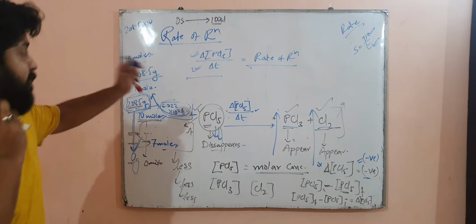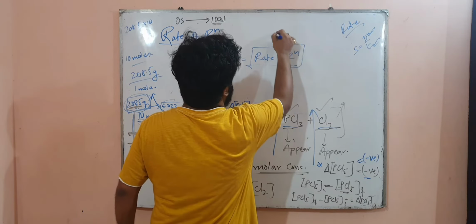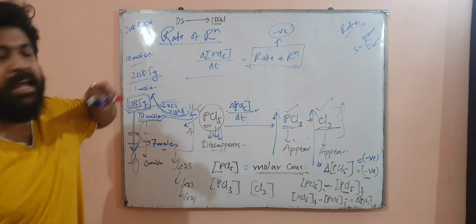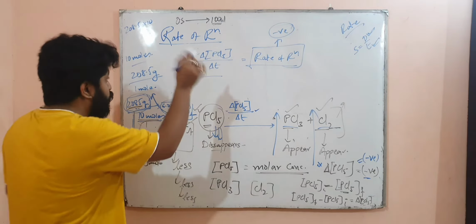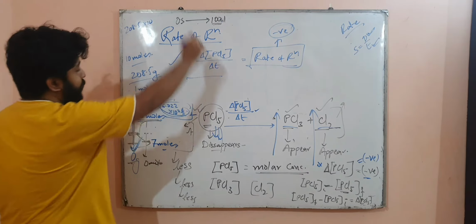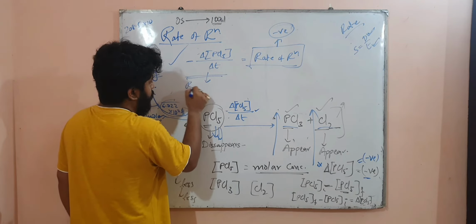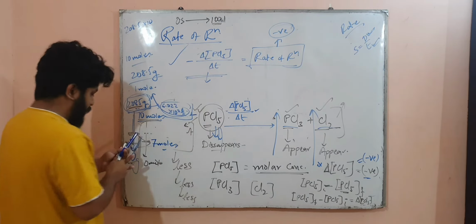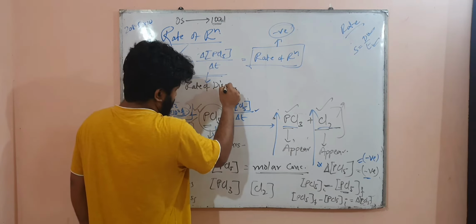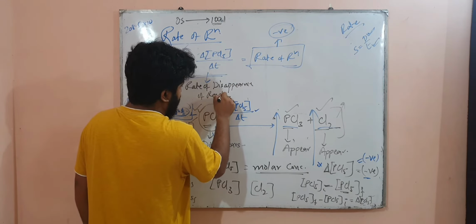I hope that you understand that this is known as the rate of reaction. But here, rate of reaction can never be negative. It cannot be negative. So what you need to do is put a minus sign in front. When you are writing for this, this is actually also the rate of disappearance of reactant, isn't it? Because this is the reactant.